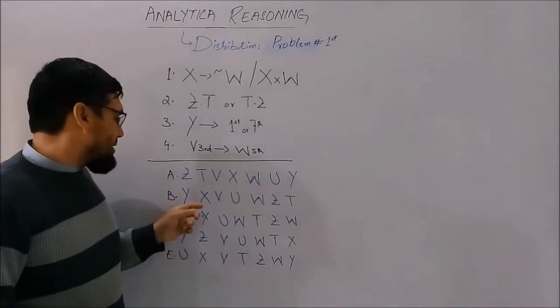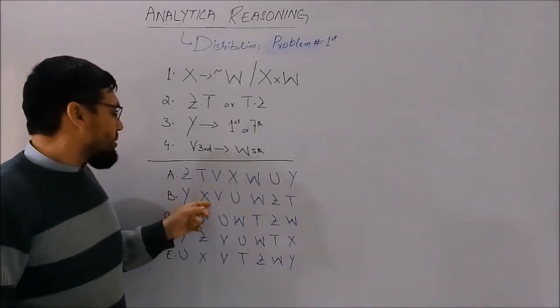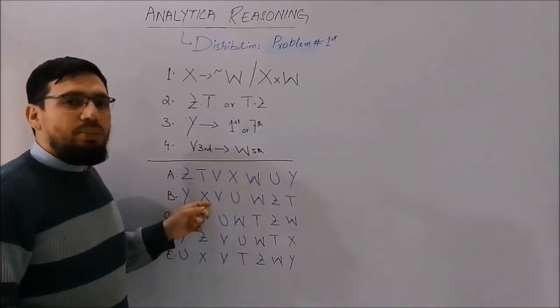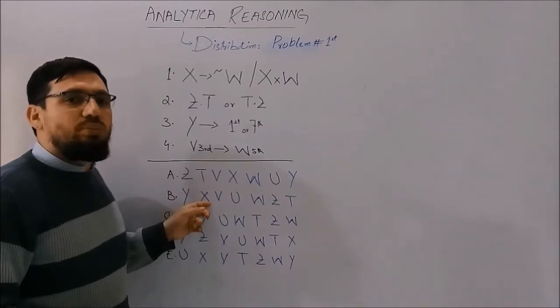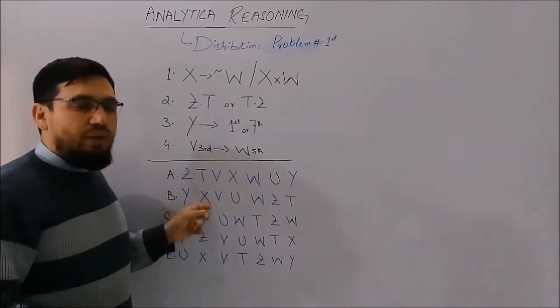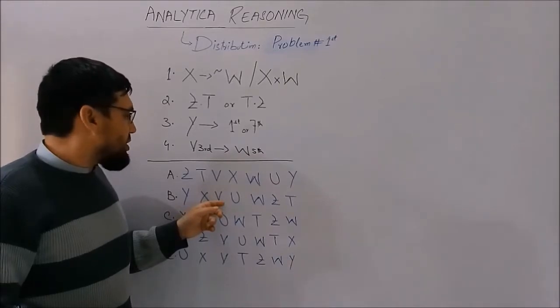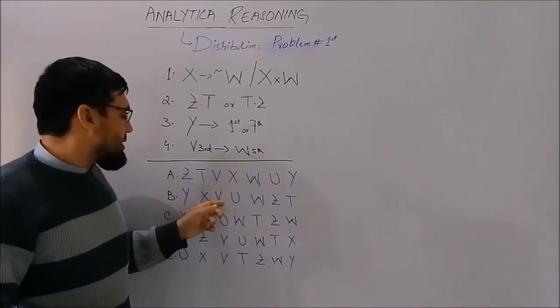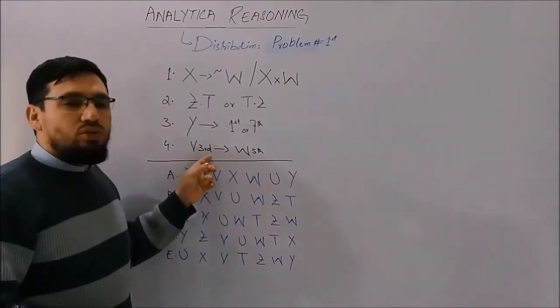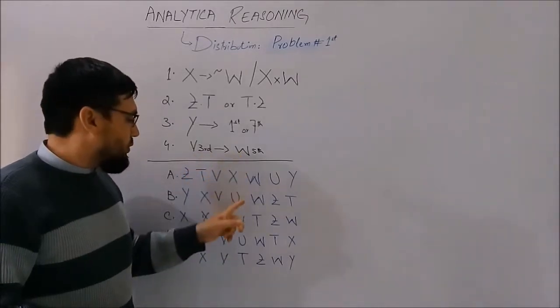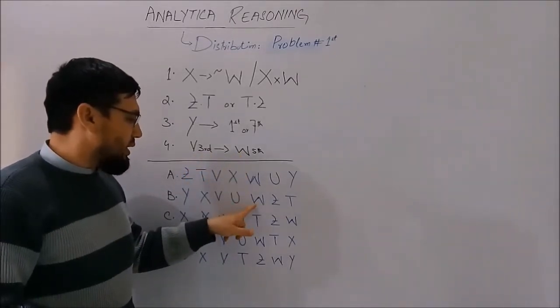The second sofa in this order we have X, and the restriction about X is it must not appear adjacent to W. So there is no W on the right or left of the X. After X we have V, and the restriction about V positioning is that if it is on 3rd position, W must appear on 5th position. So W is on correct position as well.